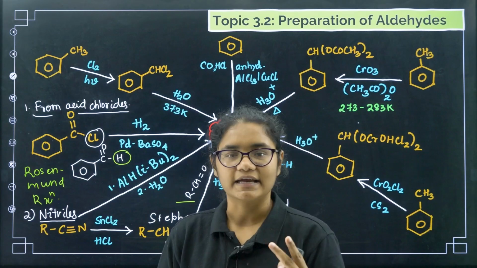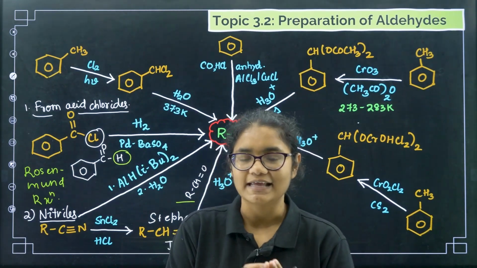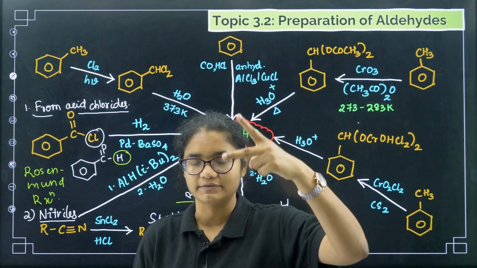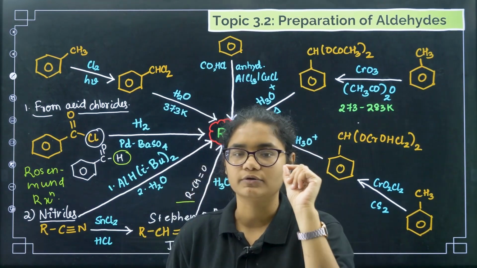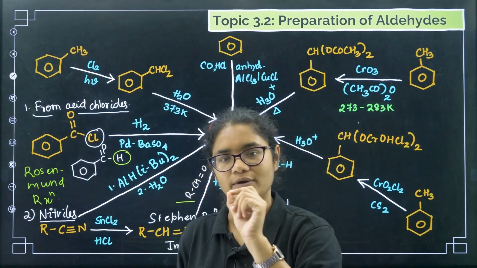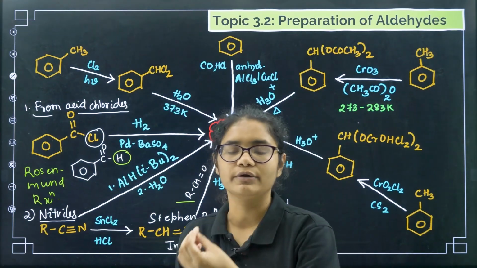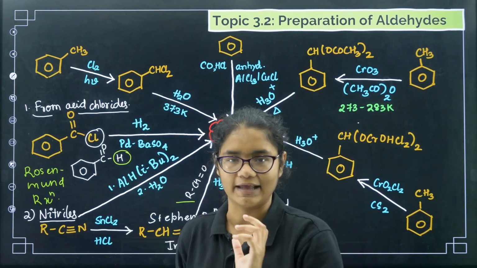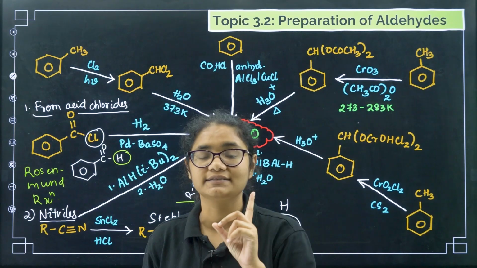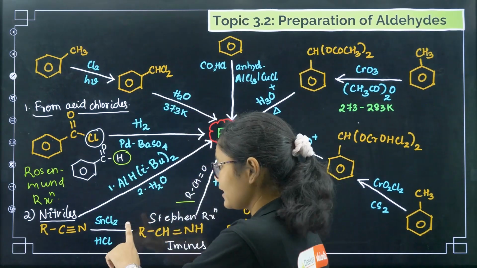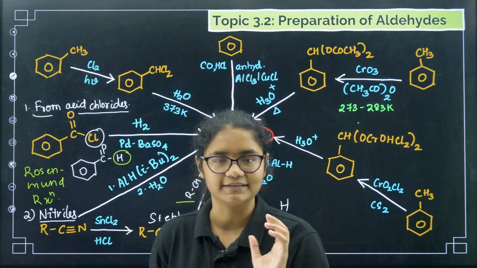Okay. Now the second one is from your nitriles and esters. From nitriles we have two ways. One is you treat nitriles with SnCl2 and HCl. Then we get imines, and then you do hydrolysis, we will get aldehydes. This reaction is called the Stephen reduction, where we use SnCl2 and HCl.